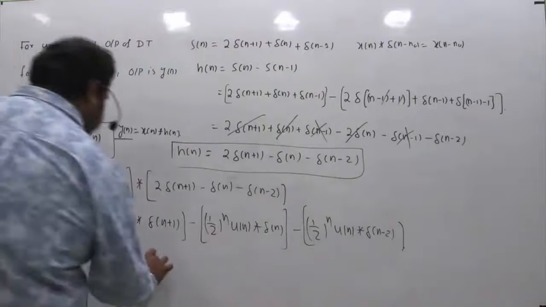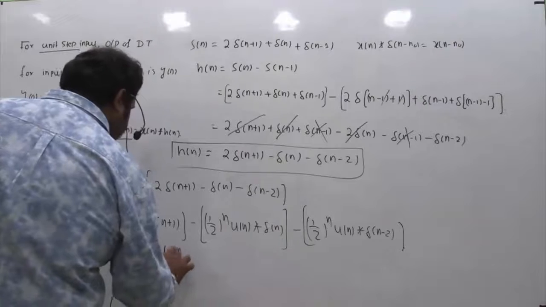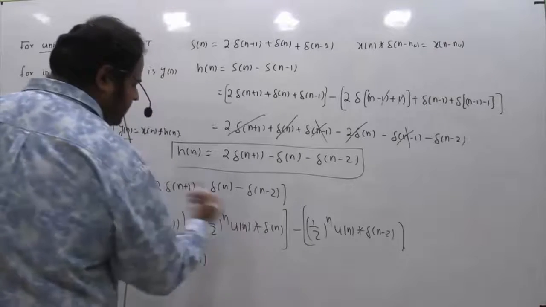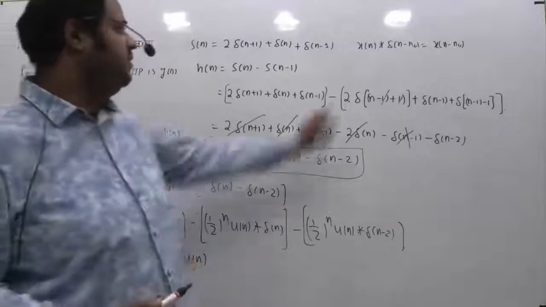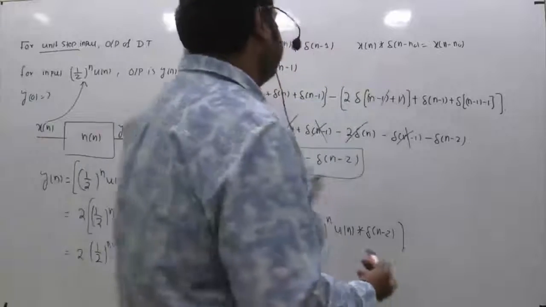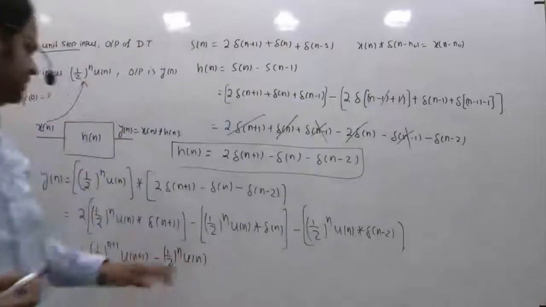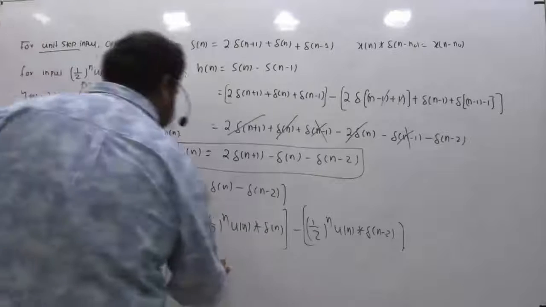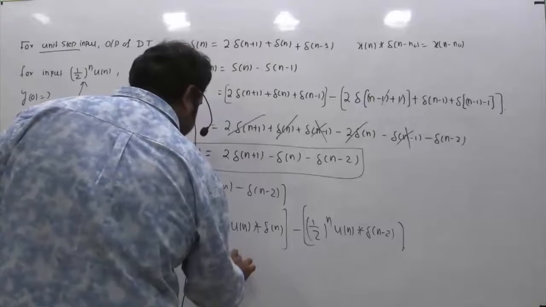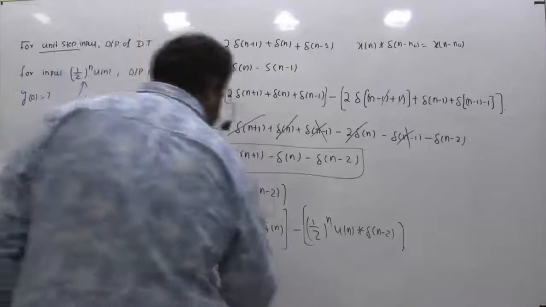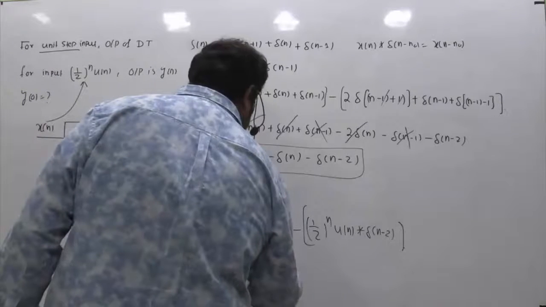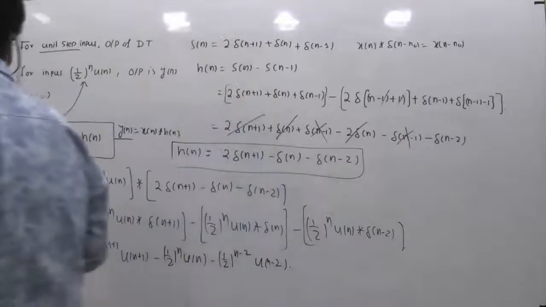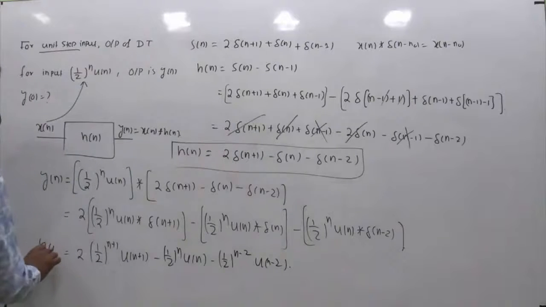Then minus this is half power n, and this is u of n, because the n naught value is 0. If you make n naught equal to 0, x of n convolve delta n becomes x of n. So x of n convolve delta n is x of n, and minus half to the power n minus 2 into u of n minus 2. So this is what your y of n is. This is the complete expression of y of n.